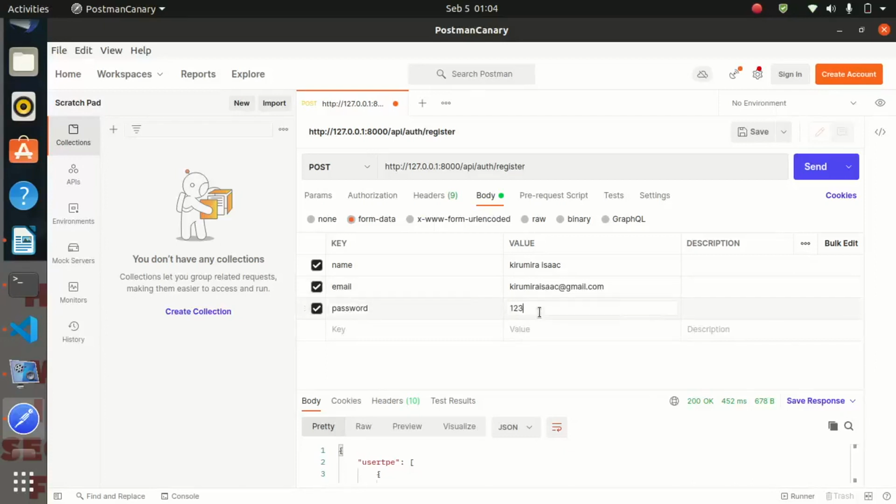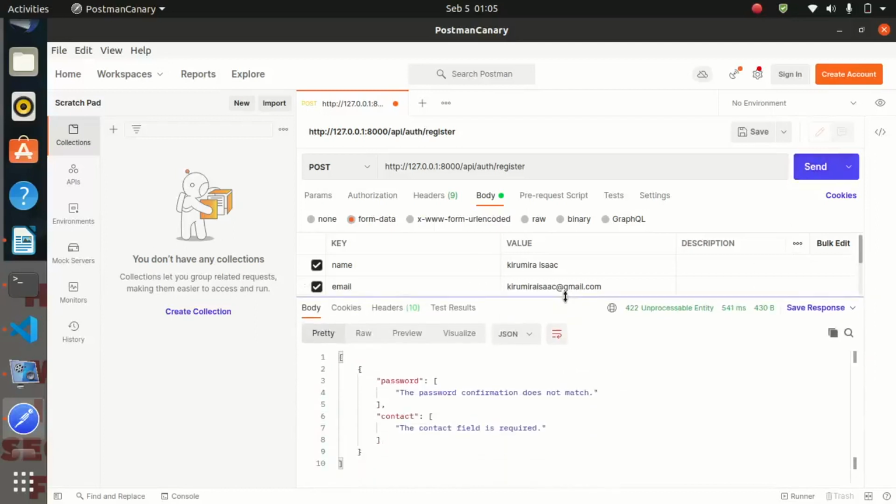Let me say 123 Isaac. But remember, we said we must confirm the password. So we put password underscore confirmation. Otherwise, it will reject. 123 Isaac. Let me show you what happens if the confirmation does not match the real password. Let us first go ahead and try to register. Perfect. You are seeing that our validation works. Password confirmation doesn't match and the contact field is required.